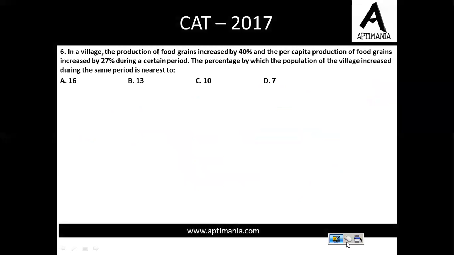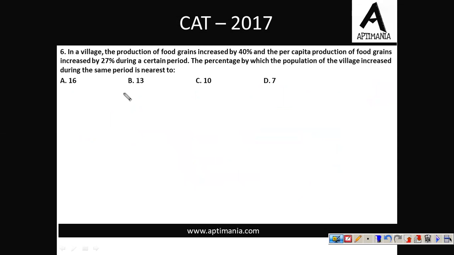Question number 6 is on the screen. In a village, the production of food grains increased by 40%, right? And the per capita production of food grains increased by 27%. So I'm assuming initially the population to be 100. Per capita consumption will be 100. So total production will be 10,000. Now the total production has increased by 40%, so it should be 14,000 now. And the per capita production has increased by 27%, so it should be 127.